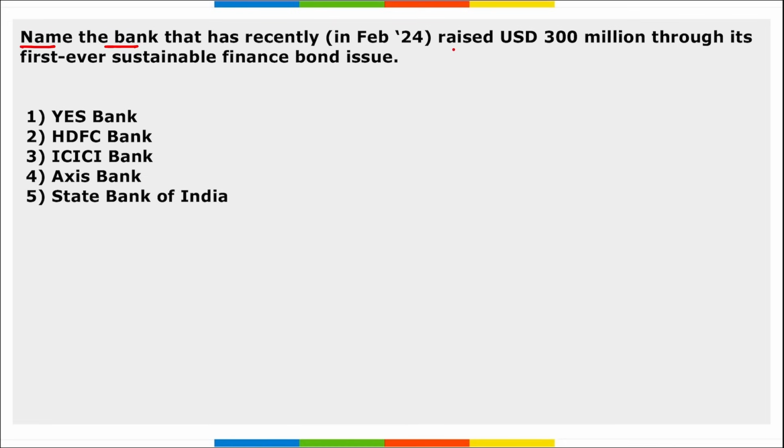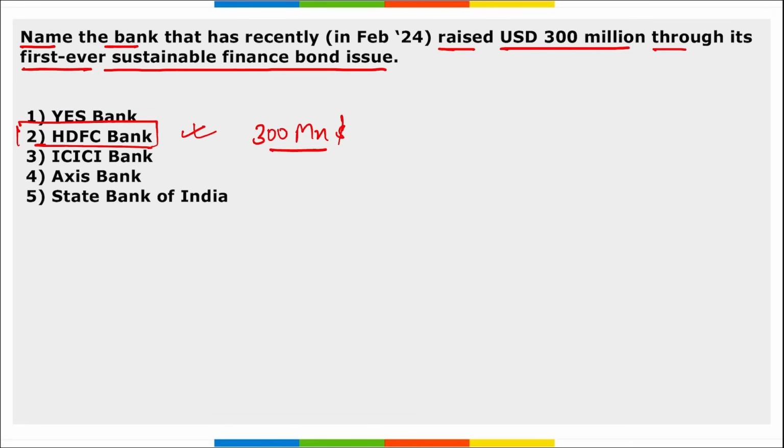Name the bank that has recently raised $300 million through its first ever sustainable finance bond issuance. Which is that bank? It is HDFC Bank. Right? They have recently raised $300 million through their first ever sustainable finance bond issuance, right? And the worth is $300 million.